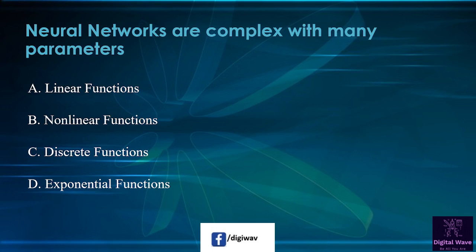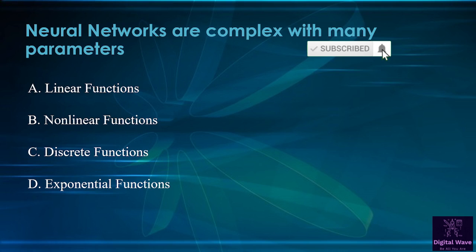Next question is, neural network are complex with many parameters. First option available here, linear functions. Second is non-linear functions. Third is discrete function, and the last one is exponential function. So right answer will be linear functions.